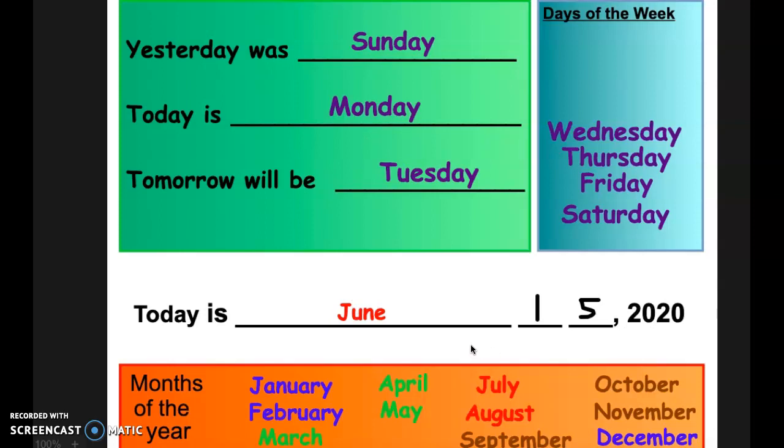It is also the first day of summer school. We are excited that we are back in school. We wish that we were in person, but we know that this is what we are doing right now since this is what is best. But again, today is the first day of summer school.